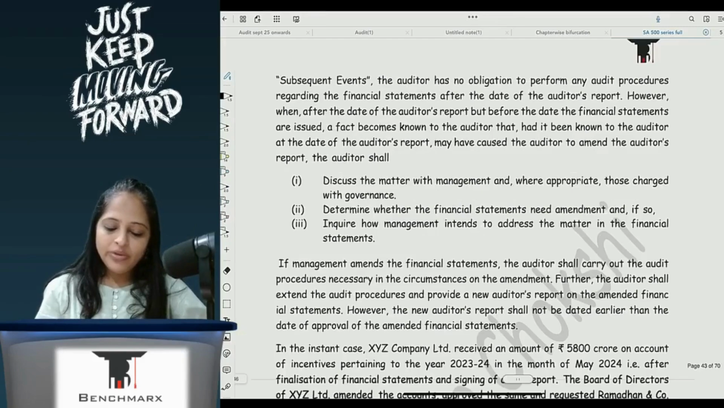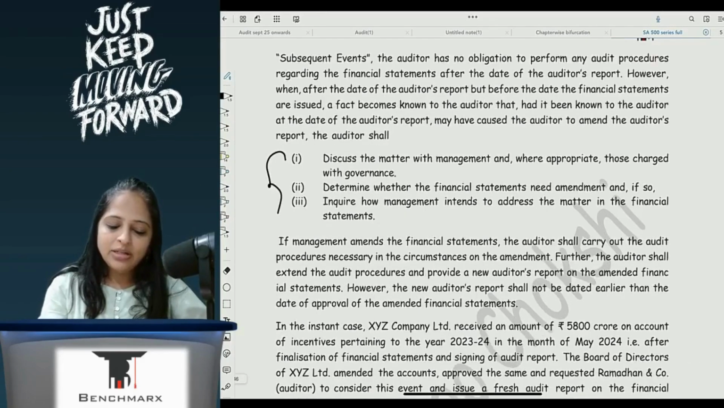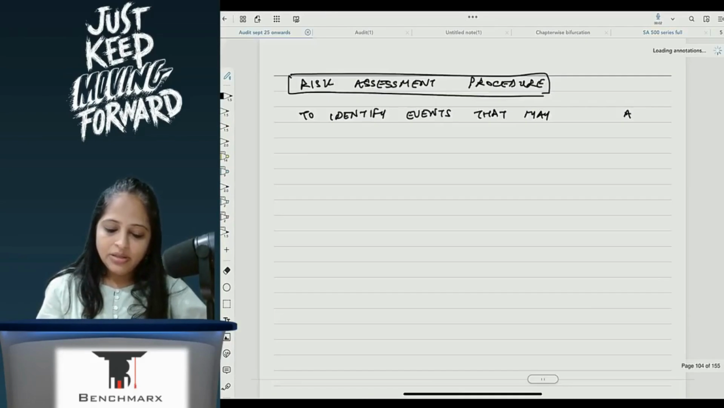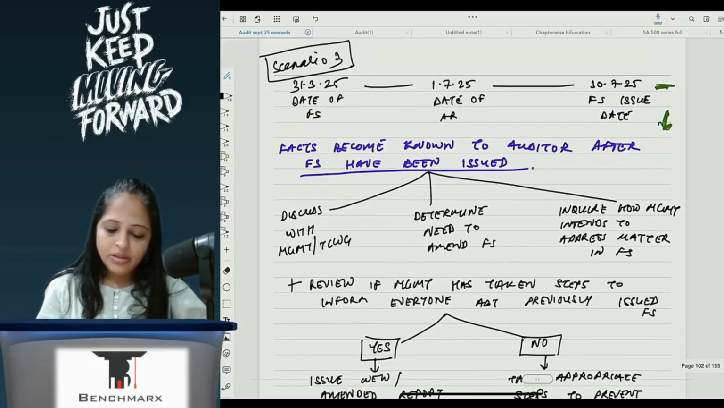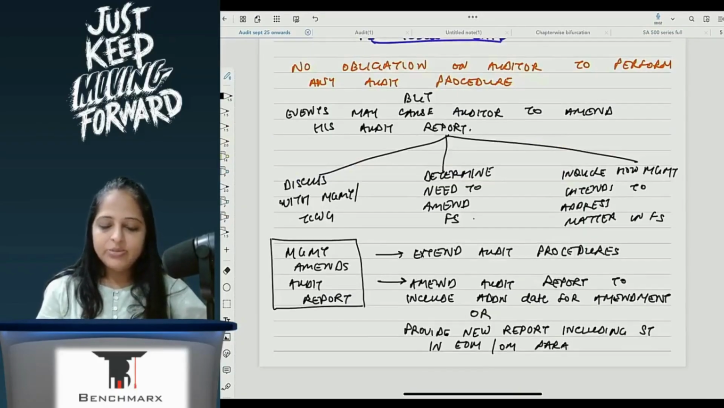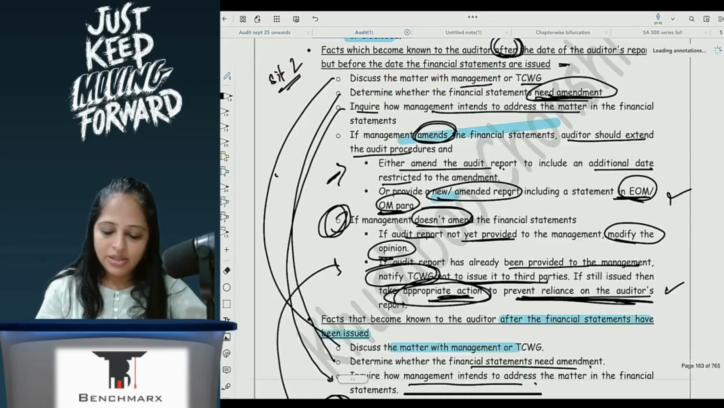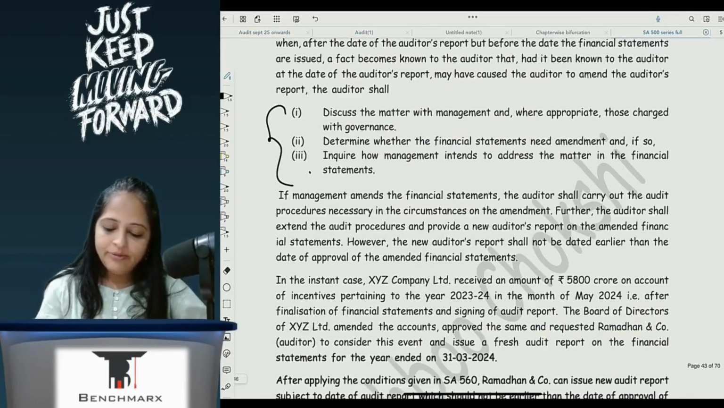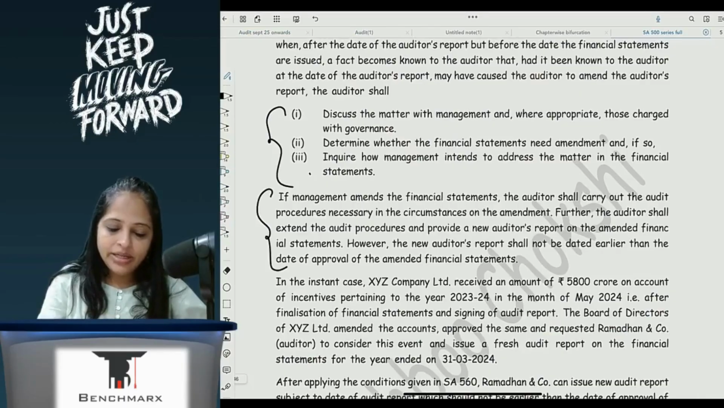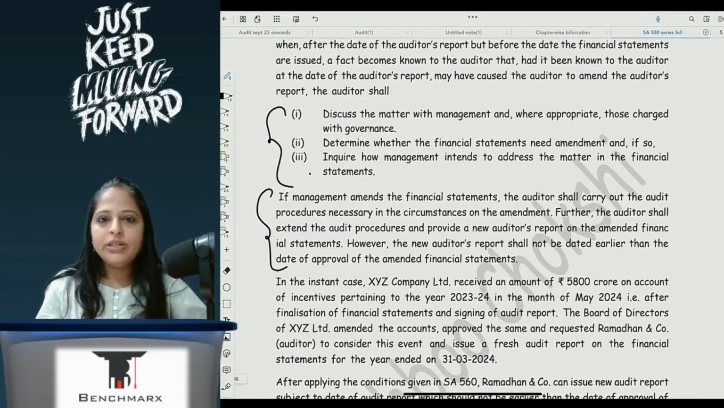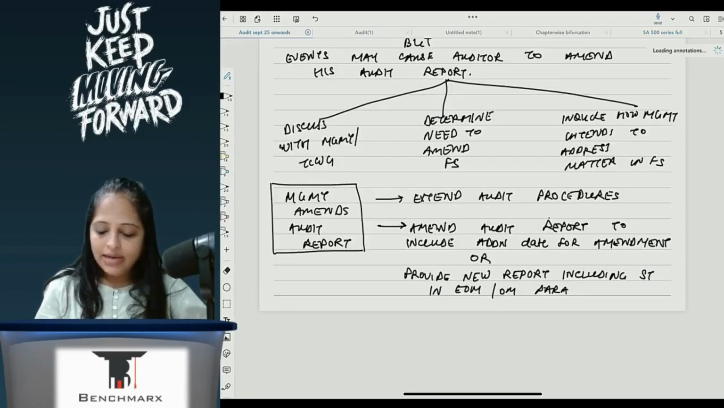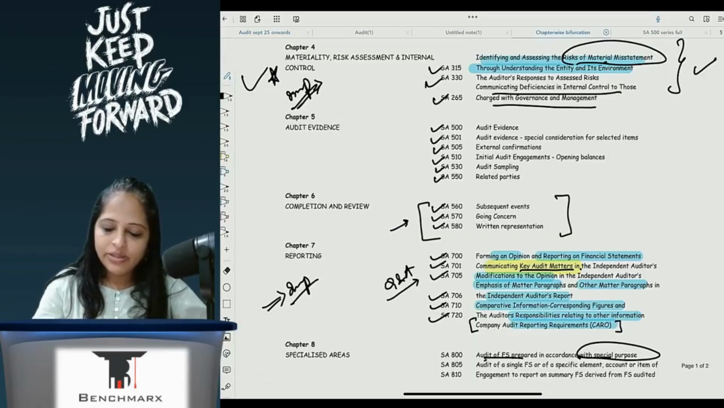In this we know what we have to do. Discuss with management, determine whether there is a need to change, and inquire with management how they wish to address the issue. So that we will write down. If management amends, so again coming here, management amends, you will carry out further audit procedures and audit report to include an additional date or provide it in a new report in EOM or OM para. So same thing you will write down here.